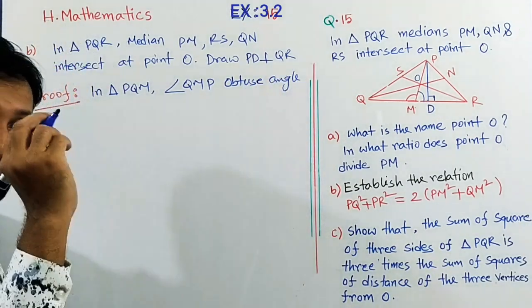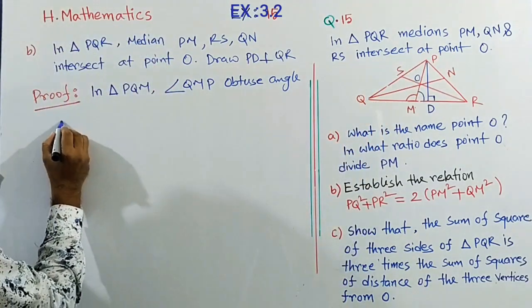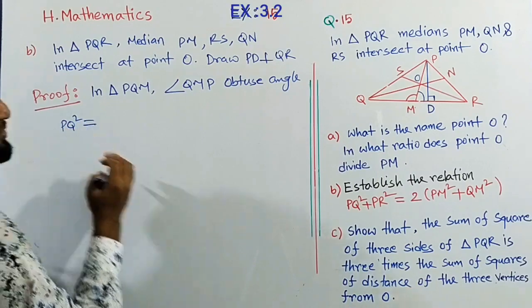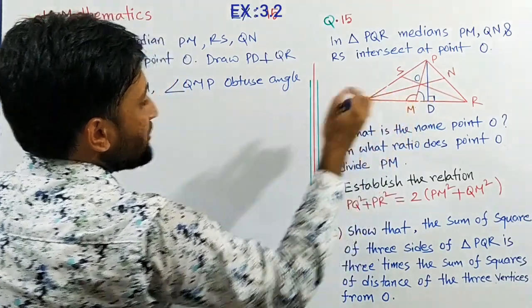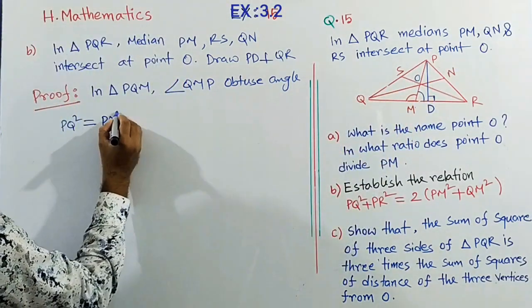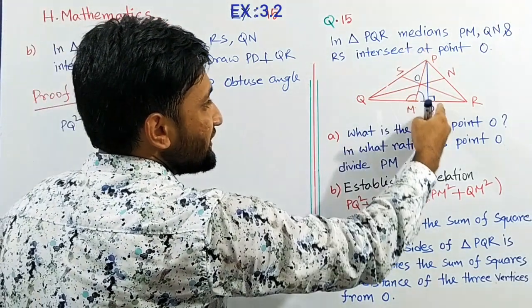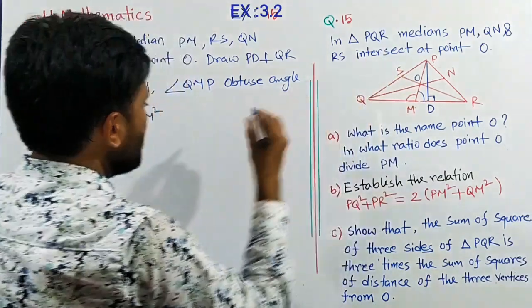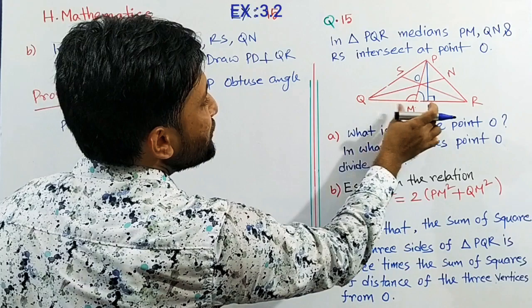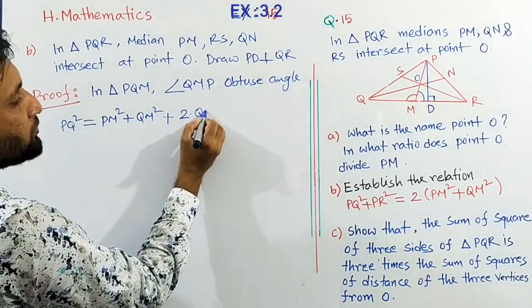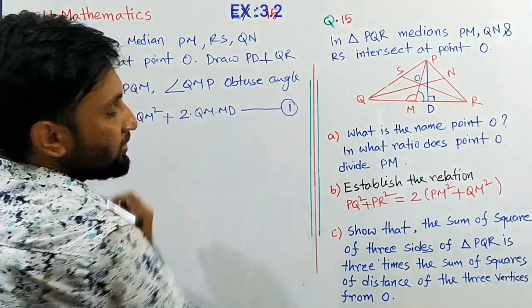So by the Pythagoras extension theorem we can write PQ square equals the sum of the squares of the other two sides, that is PM square plus QM square, and then, since the perpendicular is outside the obtuse angle, plus 2 into QM into MD. Mark this as equation 1.